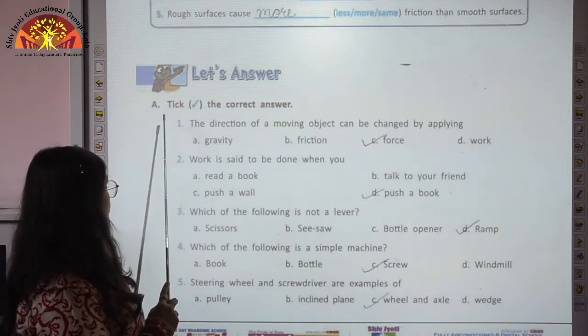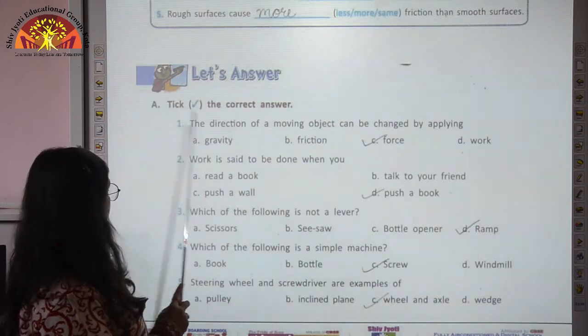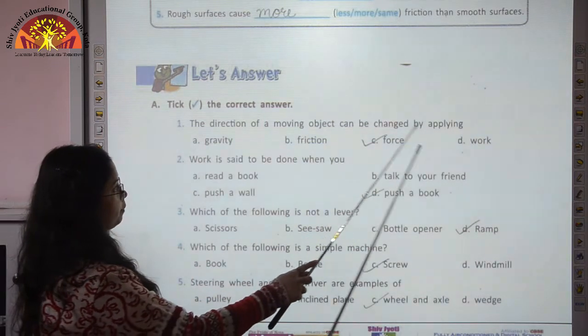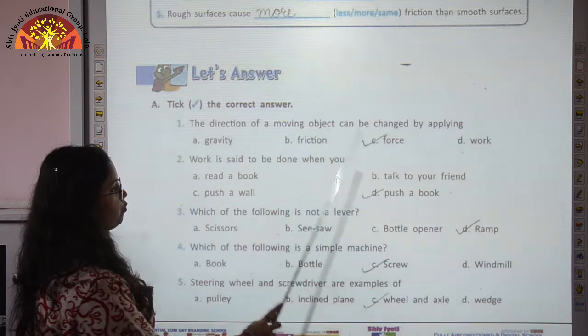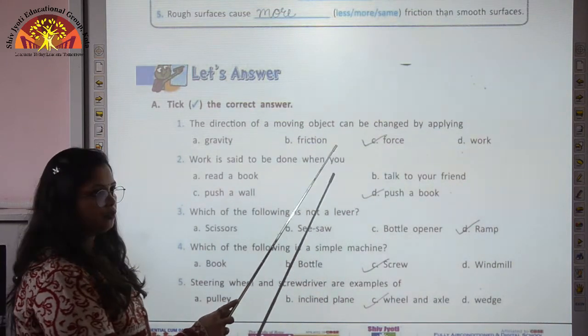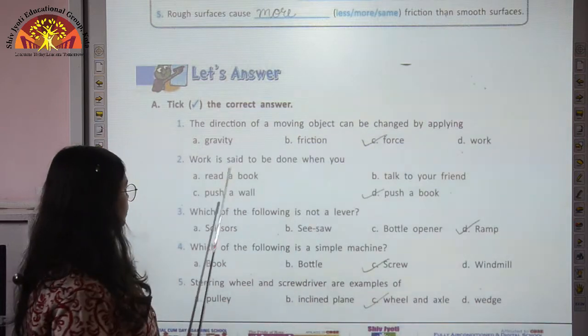Now we come to the next exercise on page number 90. Take the correct answer. The direction of a moving object can be changed by applying gravity, friction, force or work. So it is one of the use of force that it can change the direction of a moving object. So force is the correct answer.